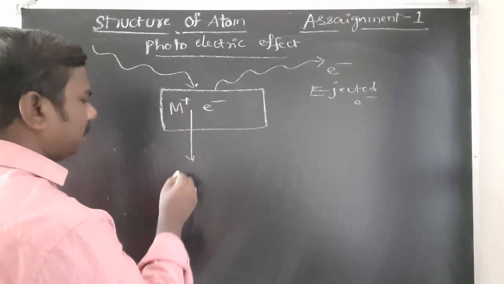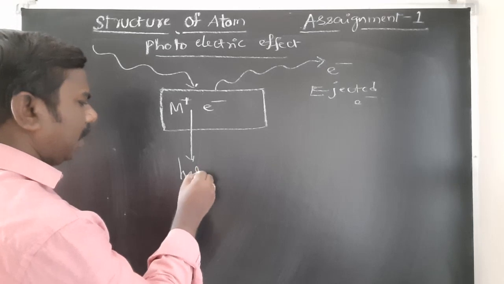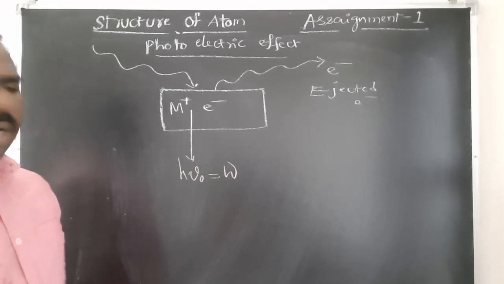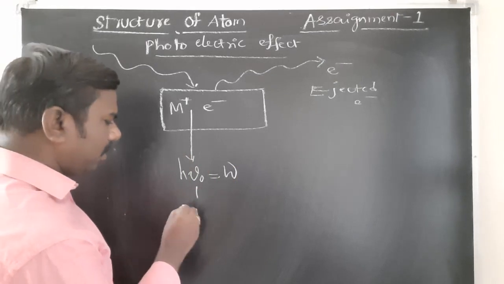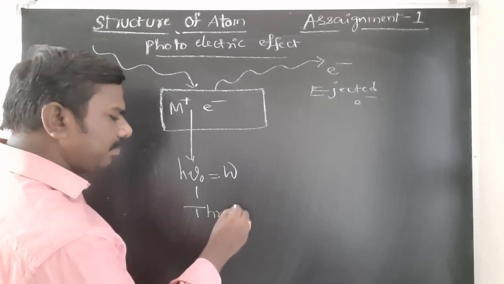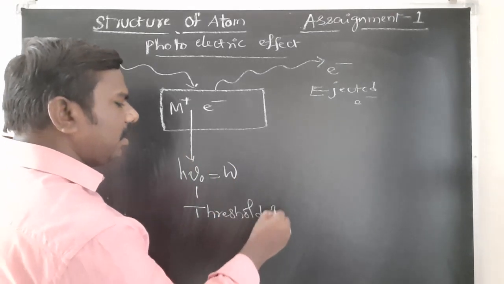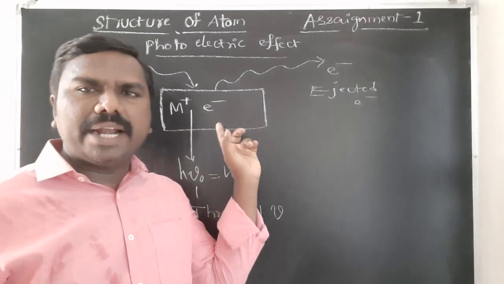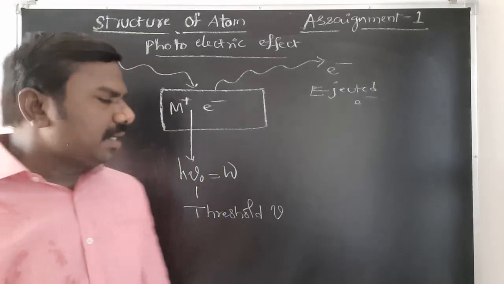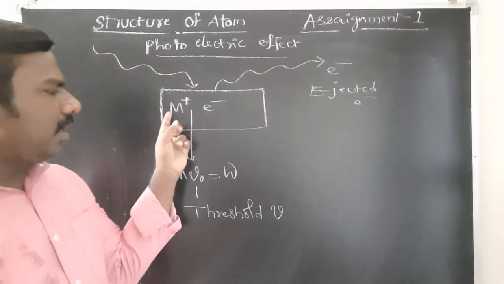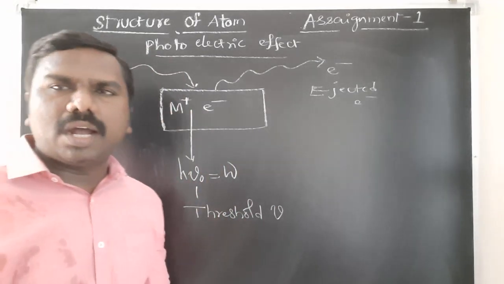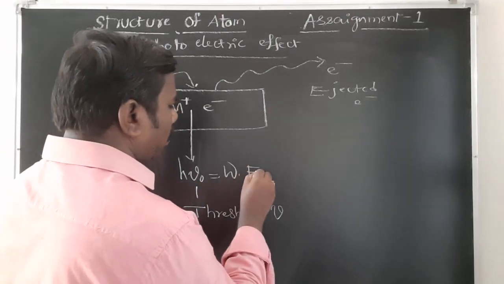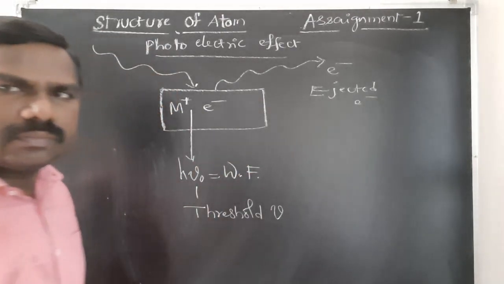This energy is h nu naught, called the work function. Nu naught is the threshold frequency, the minimum frequency required to break the attraction between the metal and the electron. So this work done, h nu naught, is called the work function.